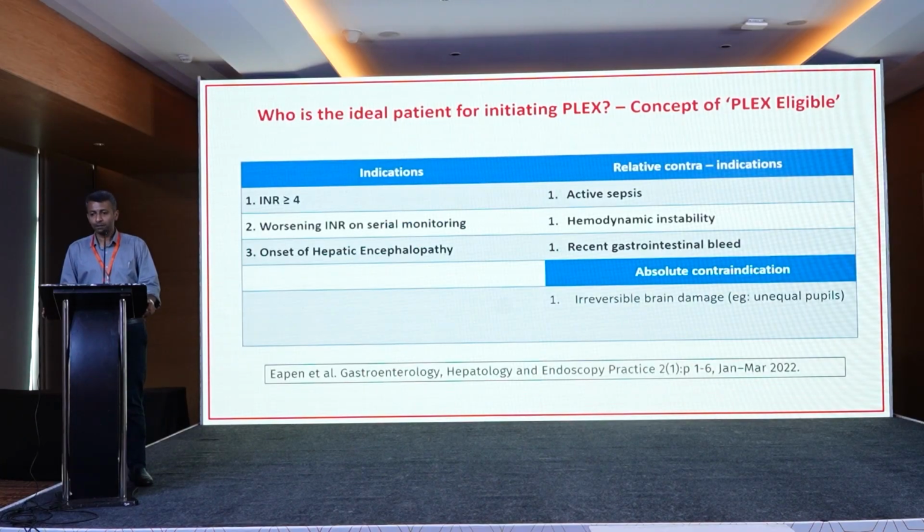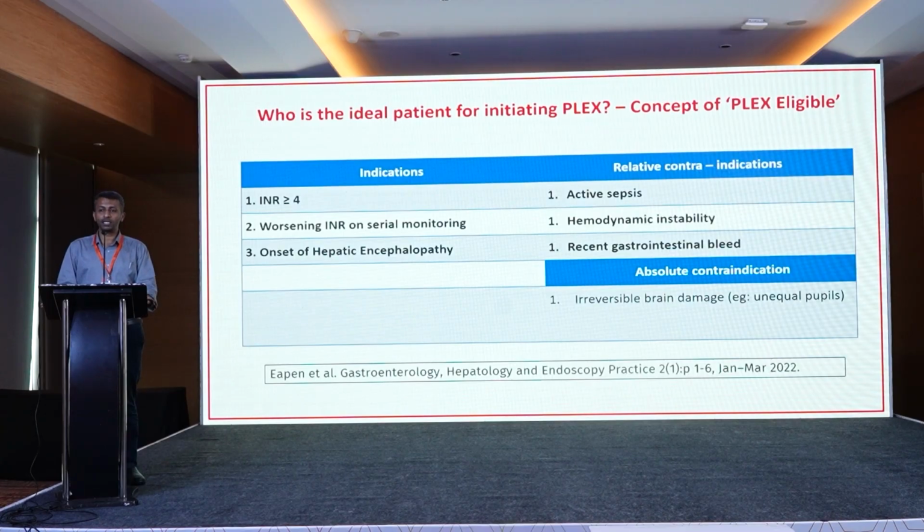Next slide, please. Now, before we go on to predicting survival, it's important to select who is the ideal patient for initiating PLEX. And this is where the concept of PLEX eligibility comes in. On the left hand side, we have indications for initiating PLEX, and I am referring to the TIE, NHM and the TNISD guidelines. On indications, we have if your INR is more than 4, or if there is worsening, even if it is not more than 4, but on day 1 it is 1 and day 2 it is 3, or we have a serial worsening on monitoring. And third is onset of hepatic encephalopathy.